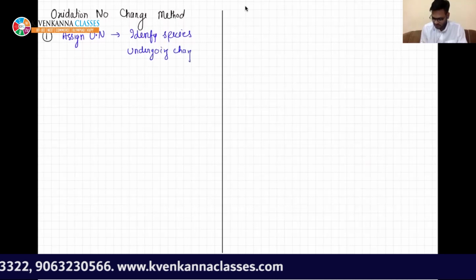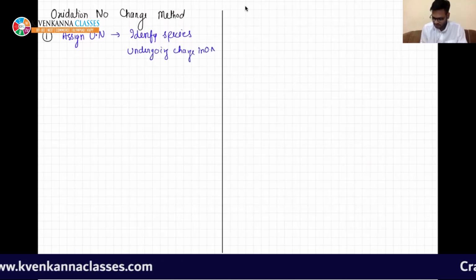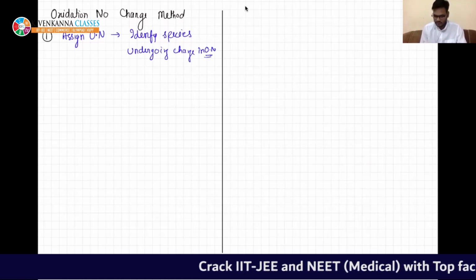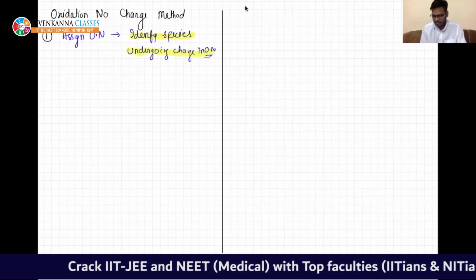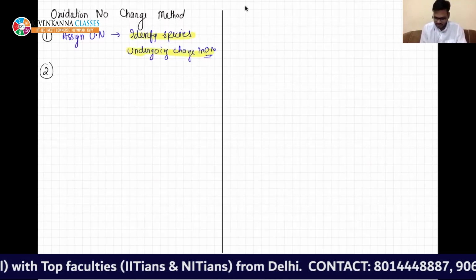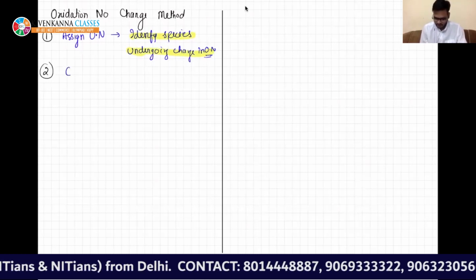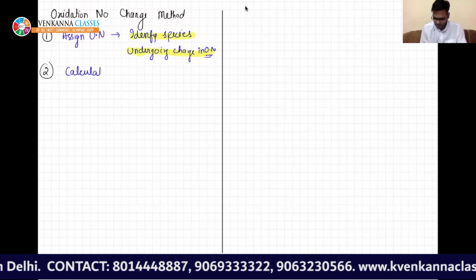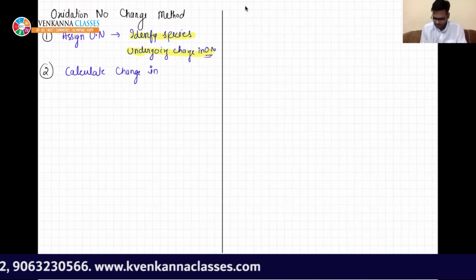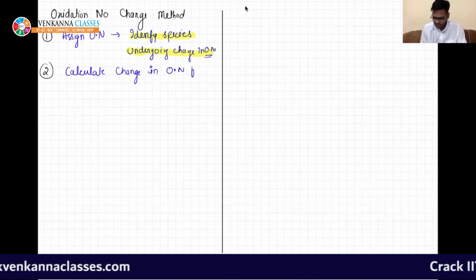This is very important. This is the most important step, that you need to identify the species which are undergoing change in oxidation number. Then the second step is to calculate the change in oxidation number for each species.